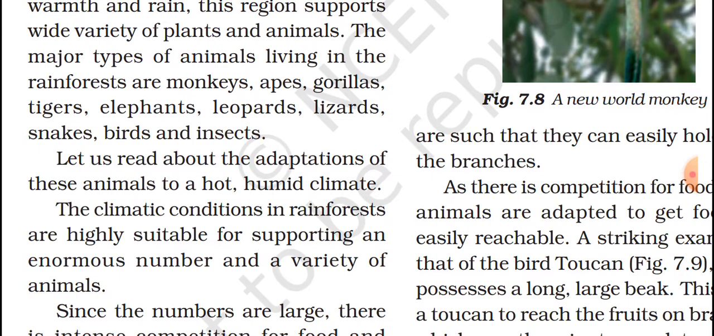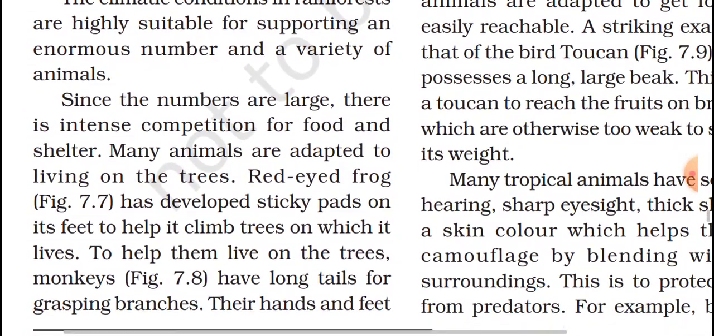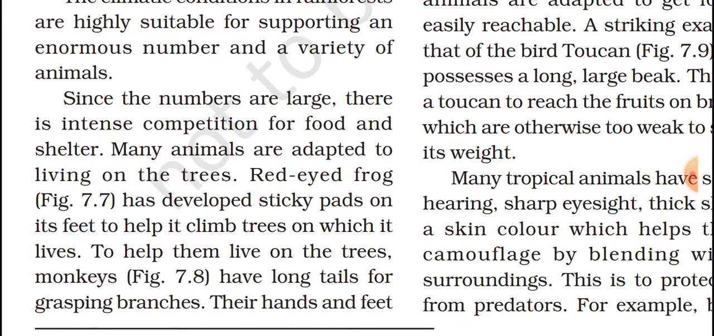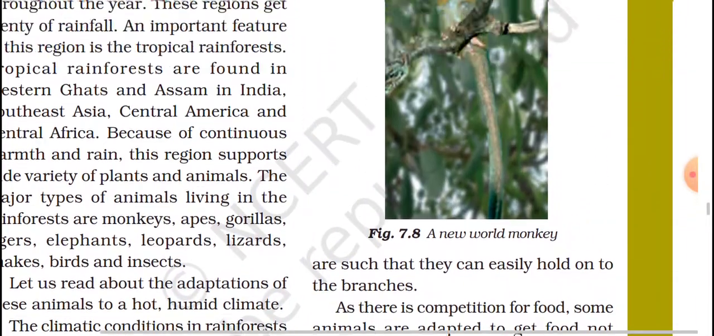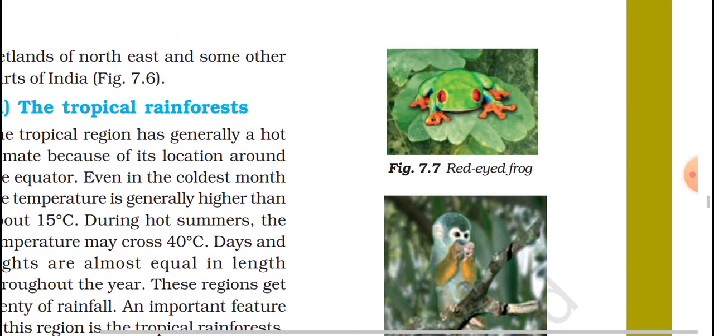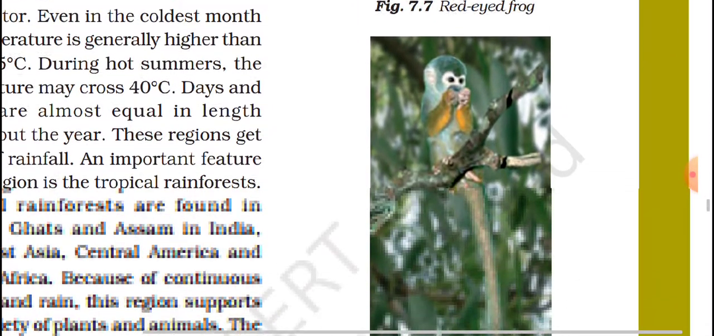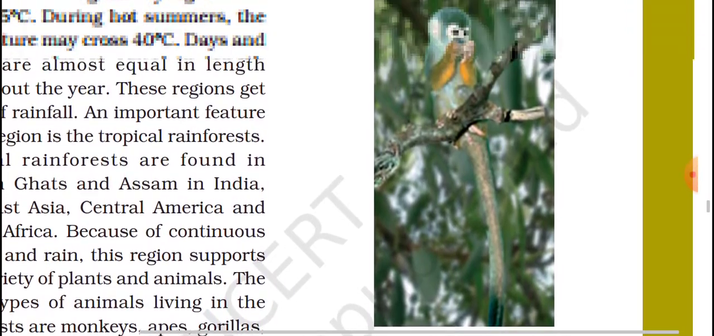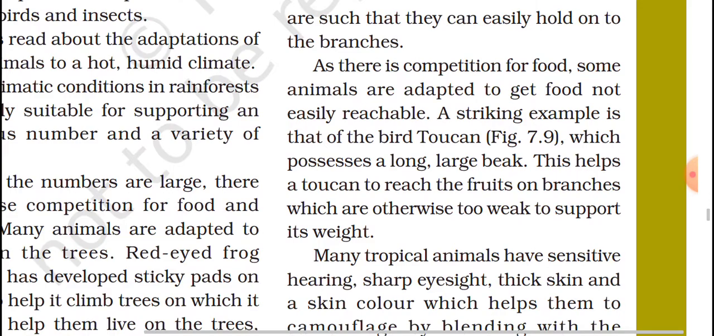Here the climate is very hot and humid. So there is a competition for food and shelter. Many animals are adapted to living on trees. See, some of the animals are given here. See the red-eyed frog. Have you seen this one? Next, see the monkey, New World monkey, this one, and many types of elephants are present.